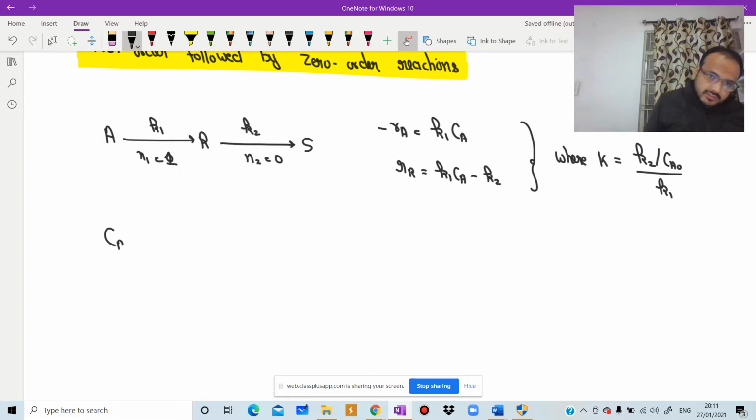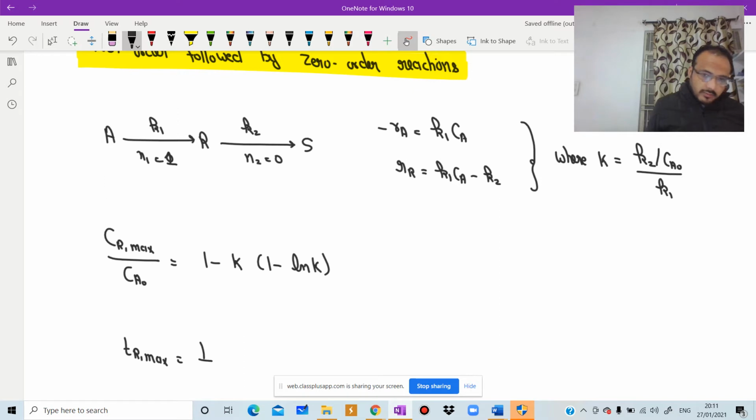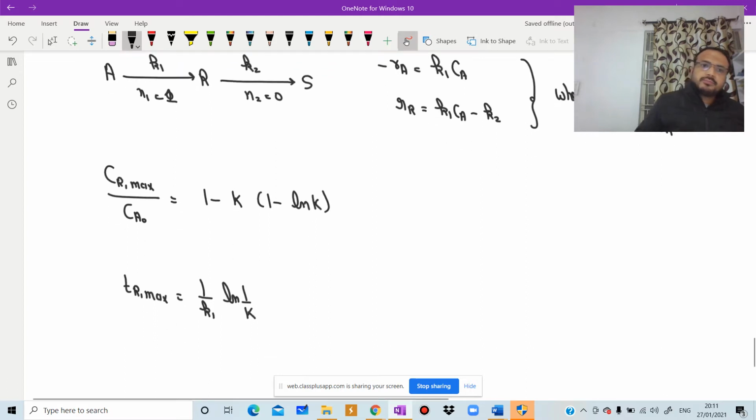So we have here Cr max by Ca naught for batch or for plug flow is equal to 1 minus K plus K ln K. They already asked this in GATE. And Tr max is equal to, they asked this question, Tr max is 1 by K1 ln 1 by K.